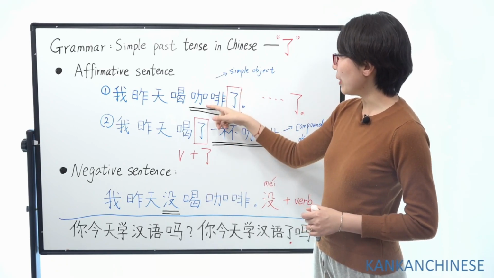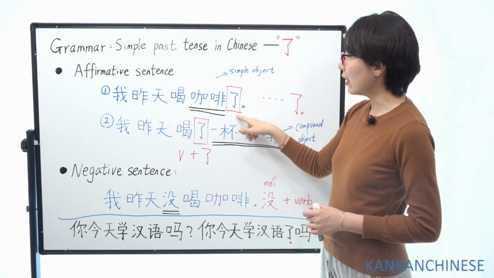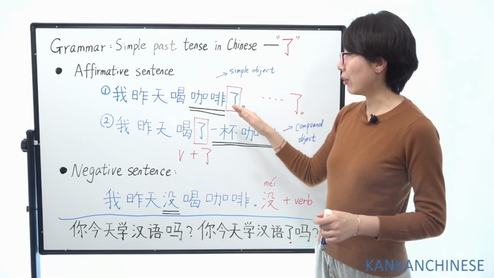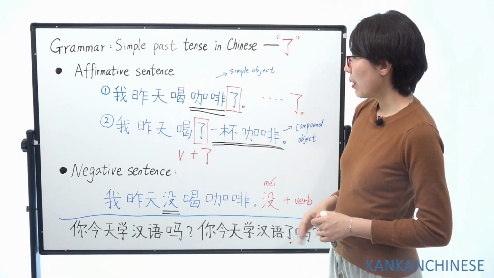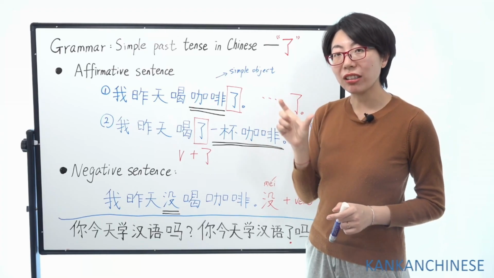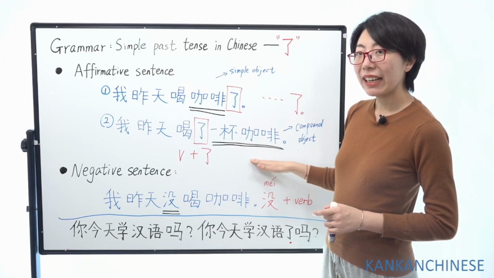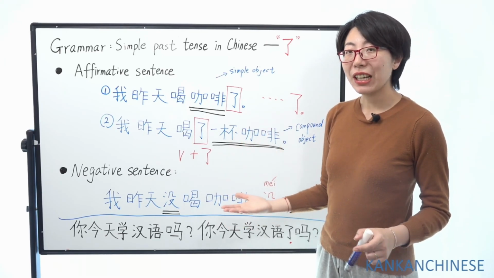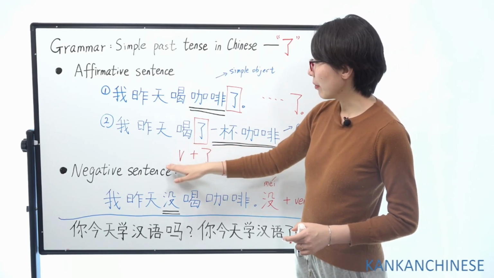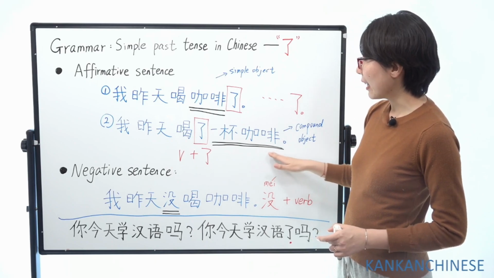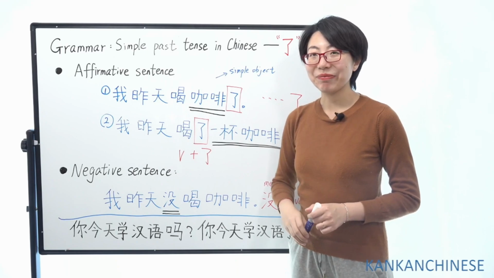So when the object is just a simple word, 咖啡, we put le at the end to show, like, I had coffee. 喝咖啡了. But if the object is relatively longer, it's a phrase like a cup of coffee, 一杯咖啡, then usually Chinese people would put le after the verb, so it becomes 喝了一杯咖啡. So this is about affirmative sentences.